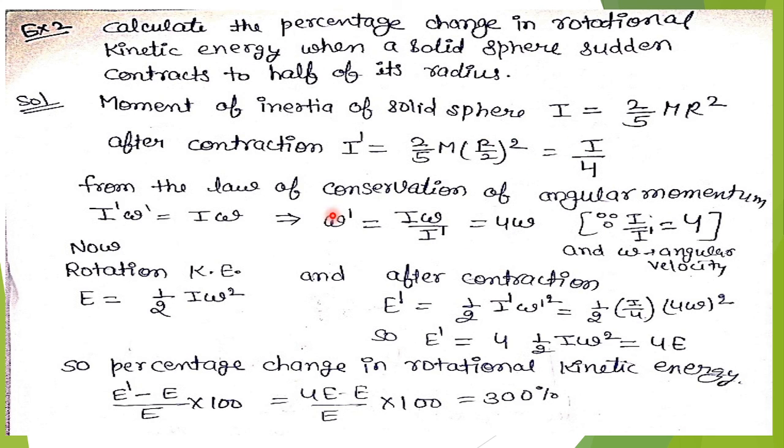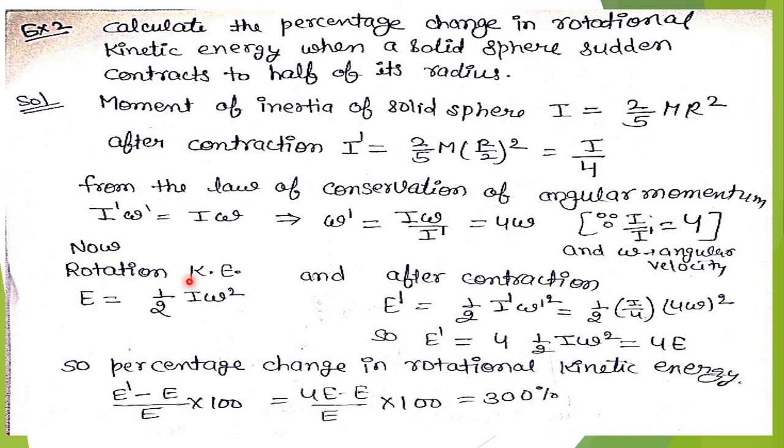So omega dash will be 4 omega, meaning the moment of inertia will be one-fourth of the present value, and the angular velocity will be 4 times the present angular velocity. Now we will find the rotational kinetic energy. We know the rotational kinetic energy E equals half I omega square, as proven in the previous slides.